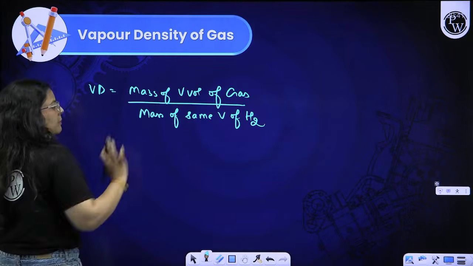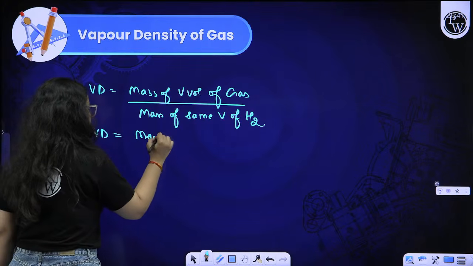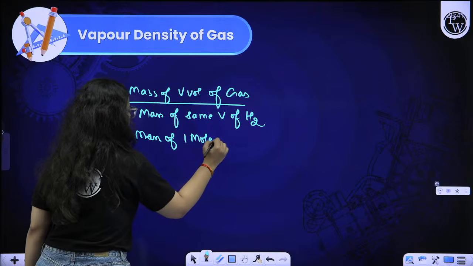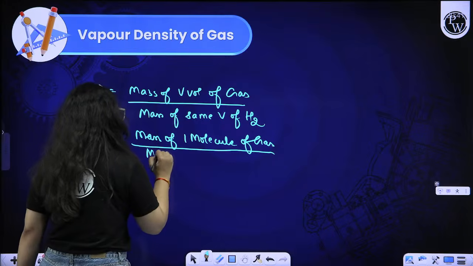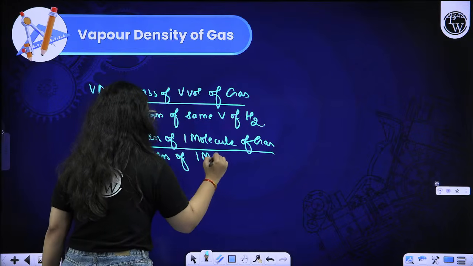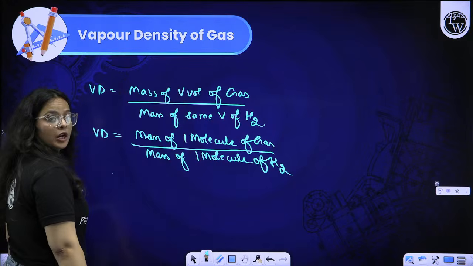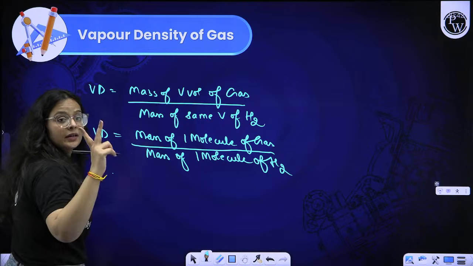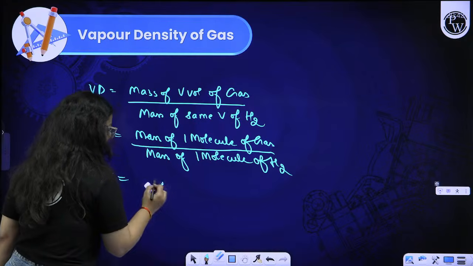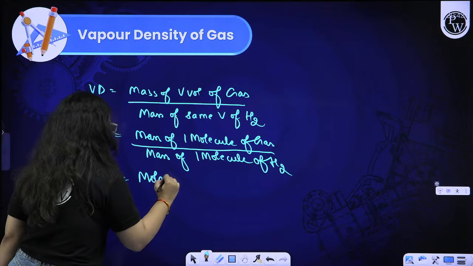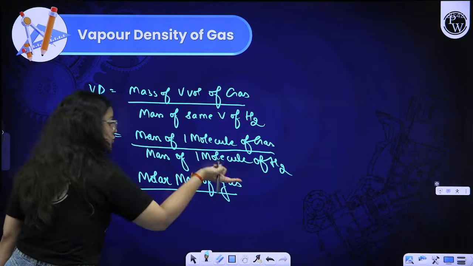If I take the mass of V volume to be the mass of one molecule of gas, then I will relate it with the mass of one molecule of hydrogen gas. And you know the mass of one molecule of hydrogen, it is 2. So vapor density will be equal to the mass of one molecule, that is the molar mass of the gas, divided by the mass of one molecule of H2.